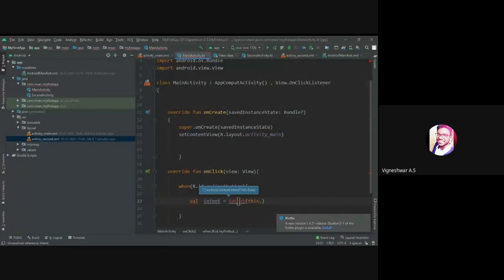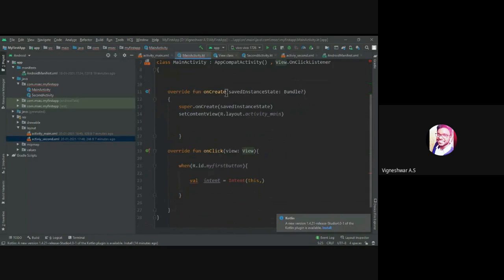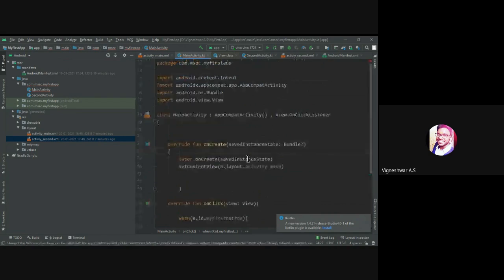Before sorting that, I need to import the intent library. Let me place my cursor on Intent and press Alt+Enter at the same time. It suggests these options, and I'm clicking import. Yeah, now it's imported: import android.content.Intent.